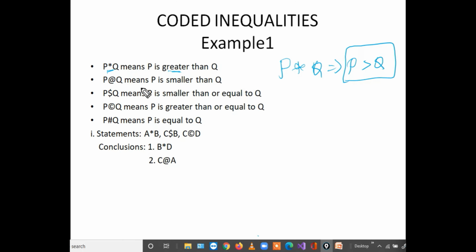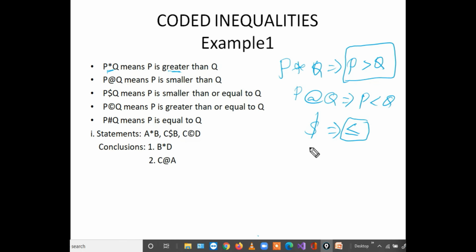P at the rate Q means P is smaller than Q. Anywhere at the rate is there, simply consider that as smaller than, or less than. P less than Q. P dollar Q means P is smaller than or equal to, meaning less than or equal to.